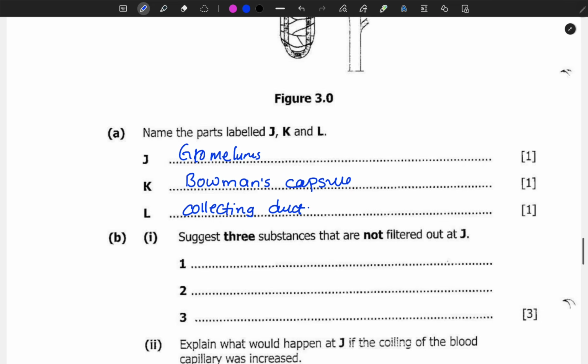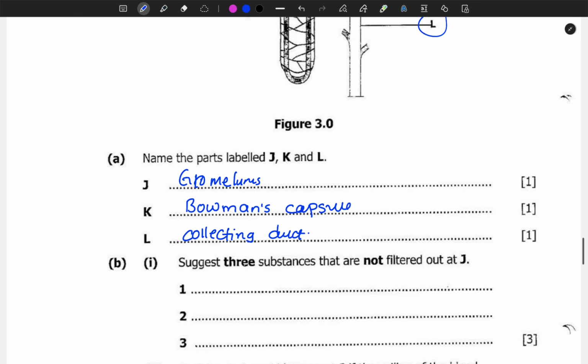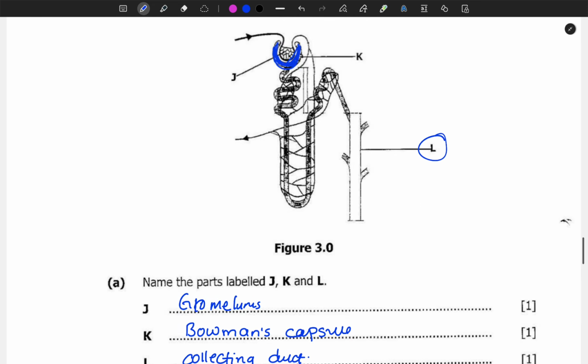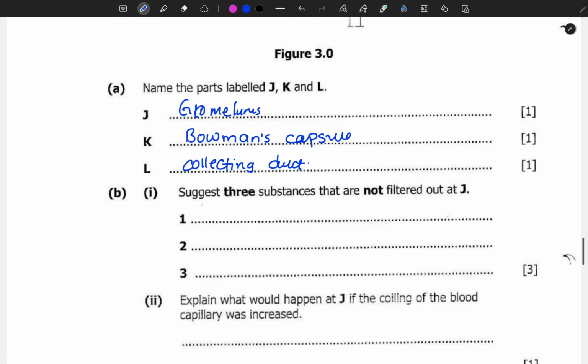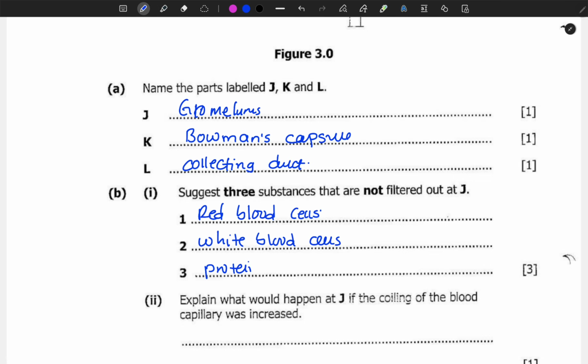Now suggest 3 substances that are not filtered out at J. At J, the substances that cannot be filtered are, number 1, red blood cells, white blood cells, they can't pass through, proteins, fats.